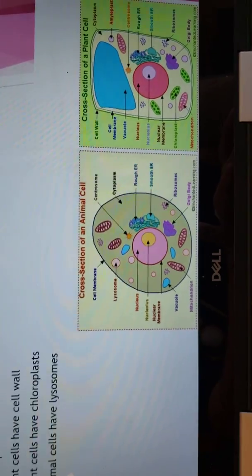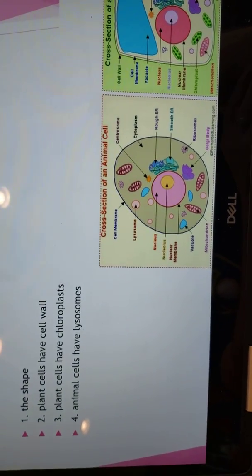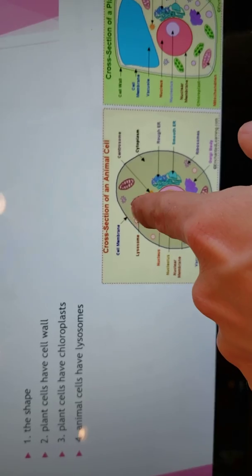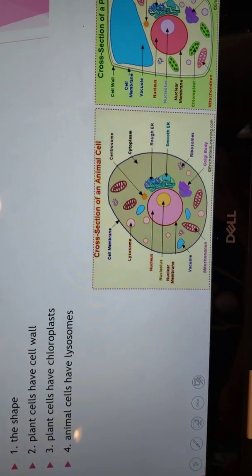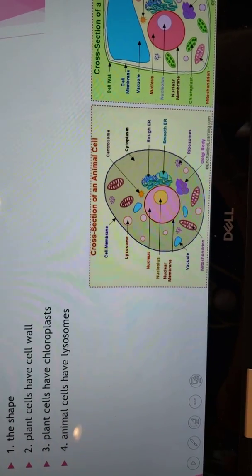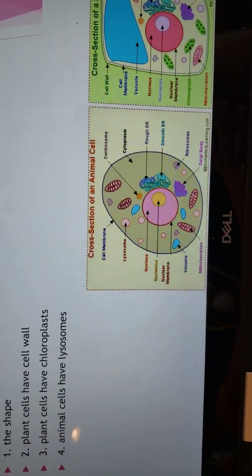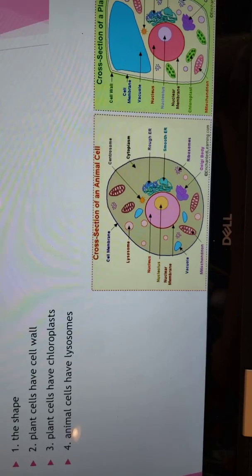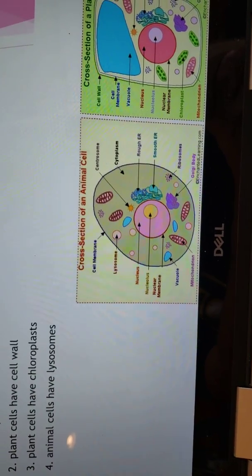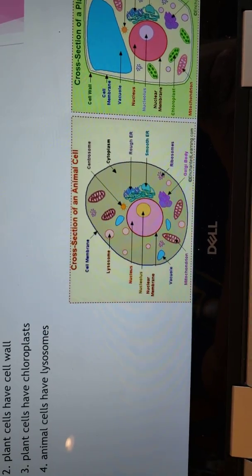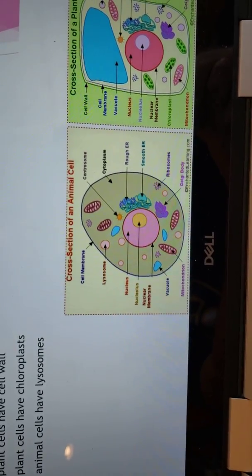All right. The fourth difference is the animal cells have lysosomes. Lysosomes are up here. That's these pink things here. Lysosomes are actually garbage collectors in the cell. The animal cell has lysosomes go around and collect the garbage, and therefore the garbage is then able to be sent out of the cell.